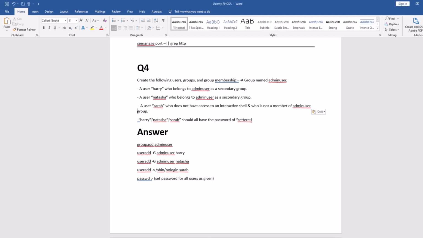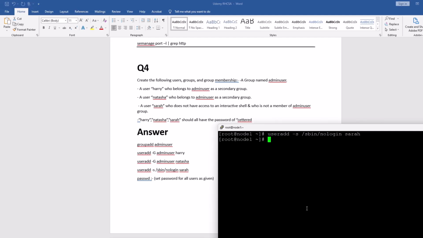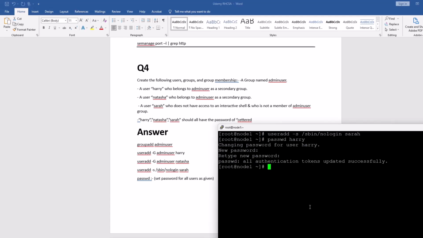What I do in the exam is copy this password and paste it for Harry, and for the second attempt I type it manually, right? You have to do the same thing. Don't copy paste every time, because sometimes there is a space or something in it.